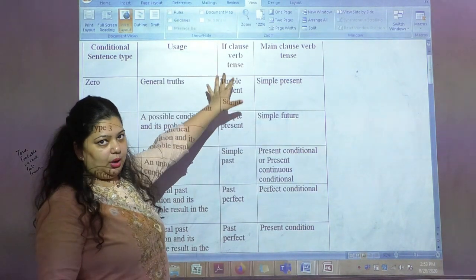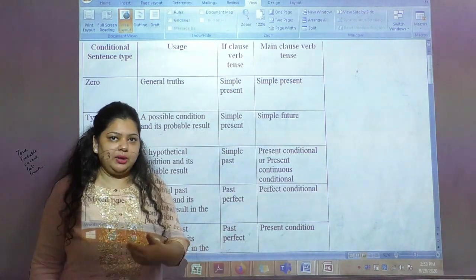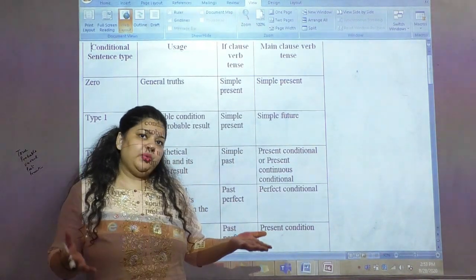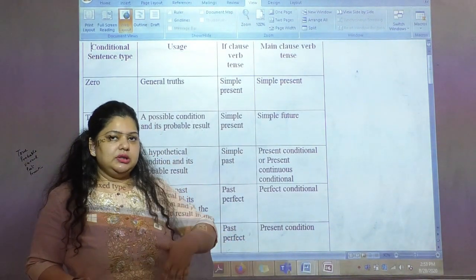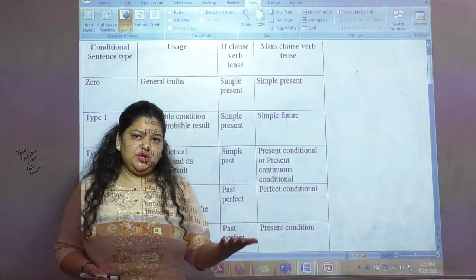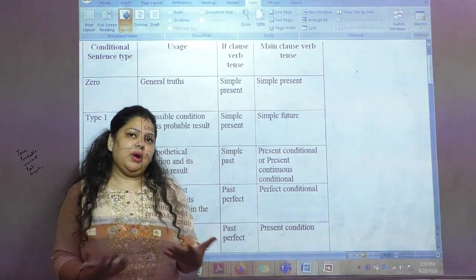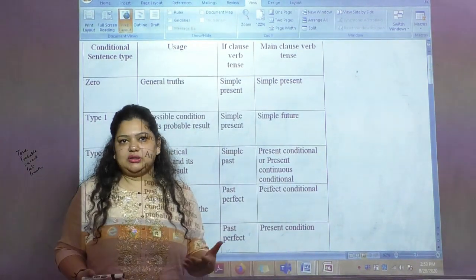Today we'll be covering the topic called conditionals. I am sure this is a new topic for you all. You must be using them in your communication skills in terms of spoken English, maybe subconsciously, but we need to understand the basic rules of conditionals first.